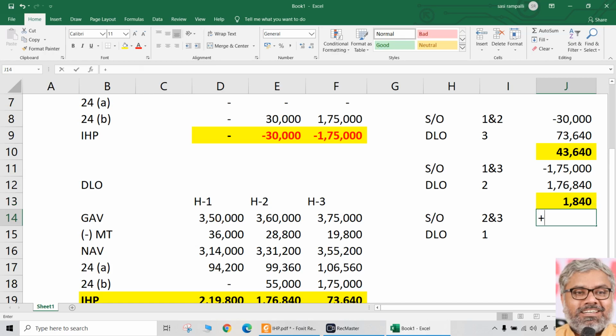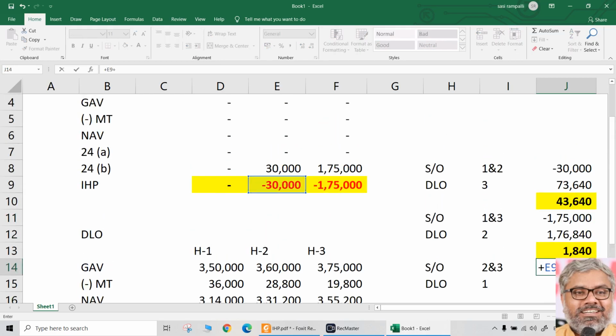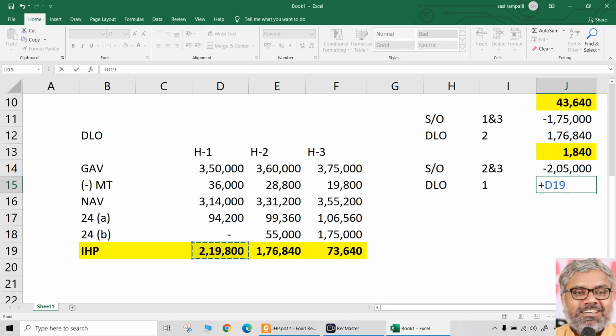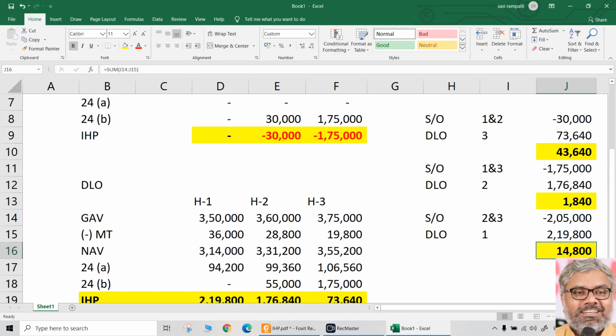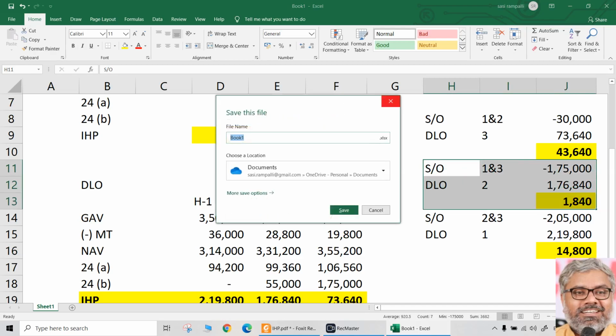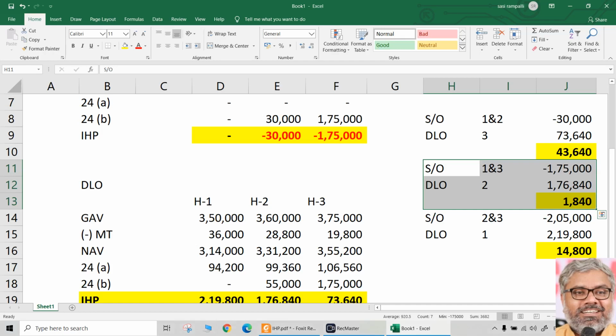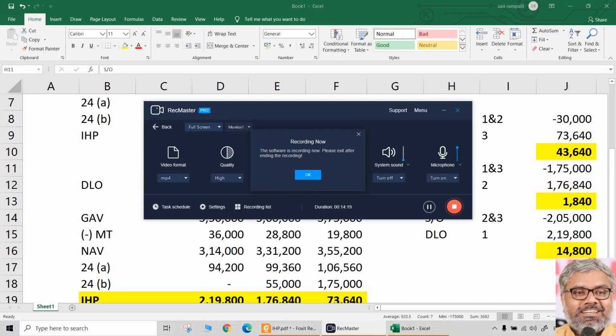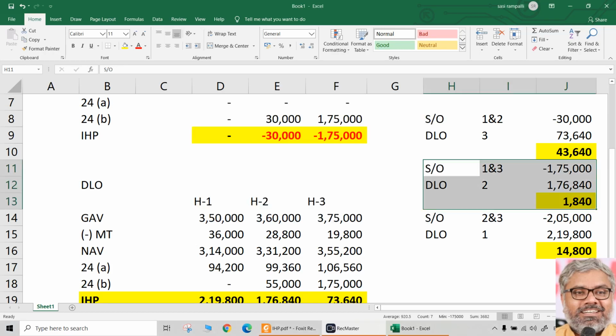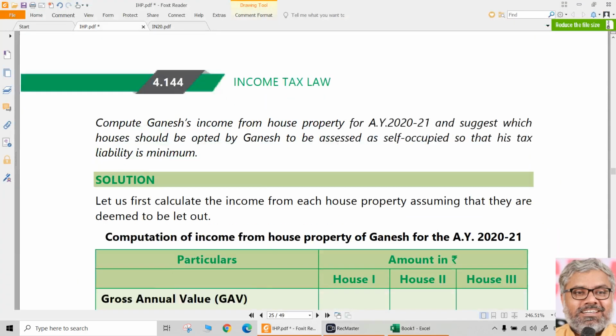Then 2 and 3 are self-occupied. 1 is deemed to be let out. Take it here. So how much is going to be the income from house property in that case? 14,800. Which is the lowest one? Naturally, the second combination is the lowest one. Which means, what is best to take as self-occupied? Only 1 and 3 as self-occupied, 2 as deemed to be let out. That's it. That is the answer.